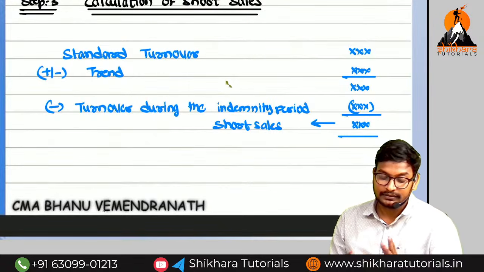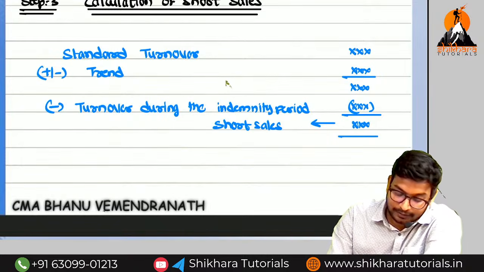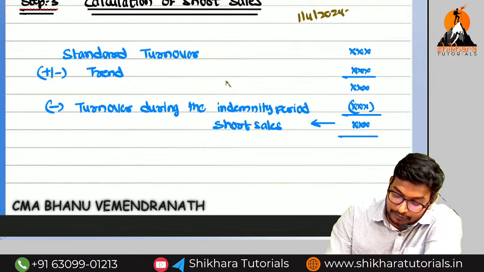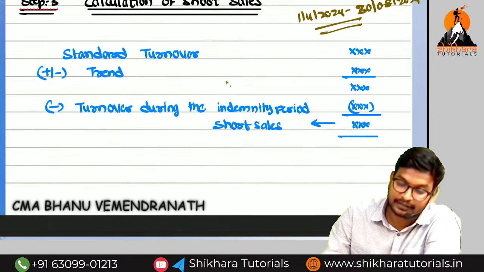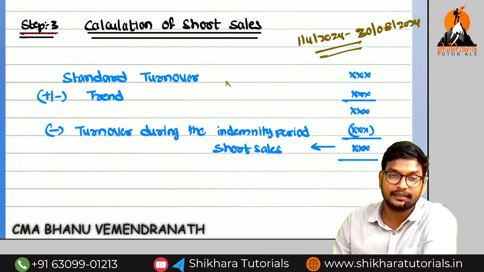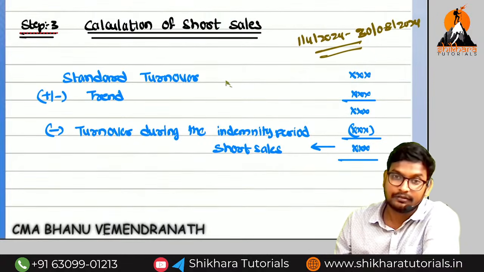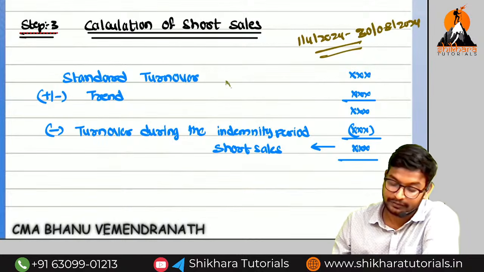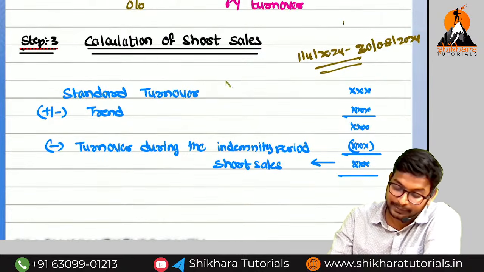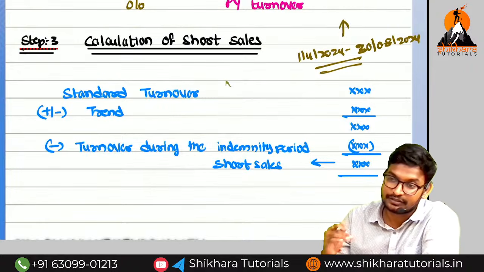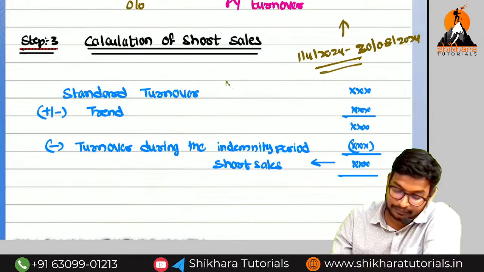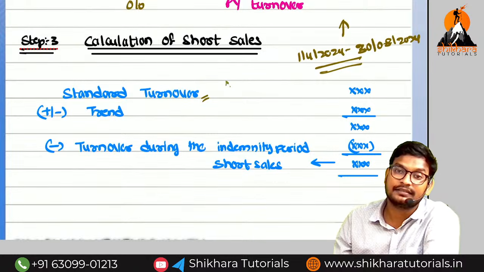Short sales means, sir, normally the fire accident is the indemnity period from 1/4/2024 to 30th August 2024. This is the indemnity period. In this period we are going to lose the sales. So we need to compare this period sales with the previous year's corresponding period sales. That corresponding previous period turnover is called the standard turnover.